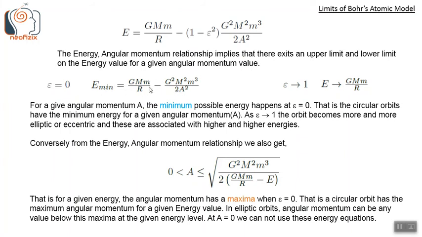So this is the E min, minimum energy at a given angular momentum level A. As epsilon tends to 1, the orbit becomes more and more elliptic or more eccentric, and these orbits are associated with higher and higher energies. As it becomes more eccentric, the orbit will have higher energy at the same angular momentum A.